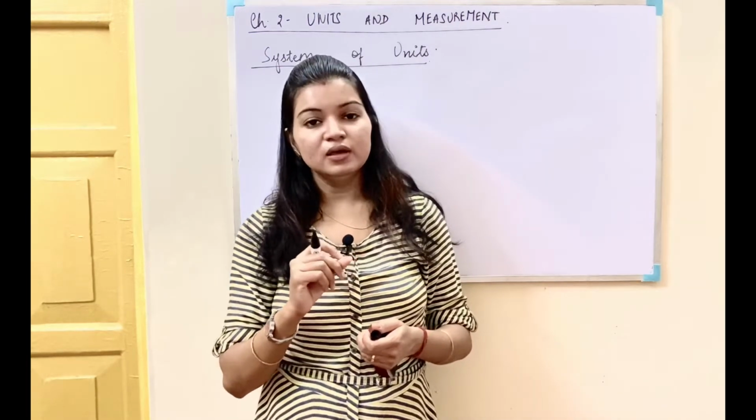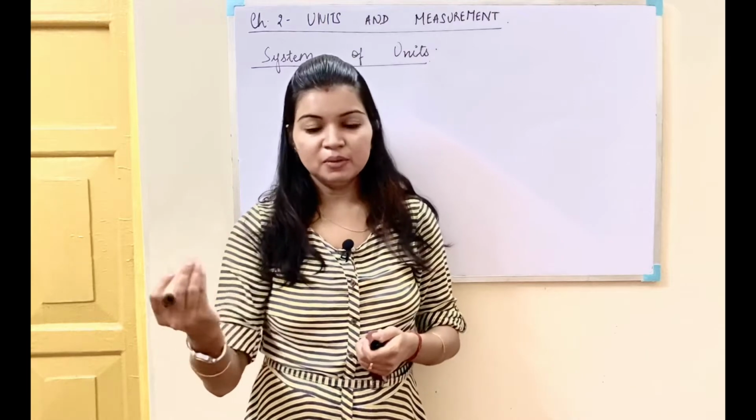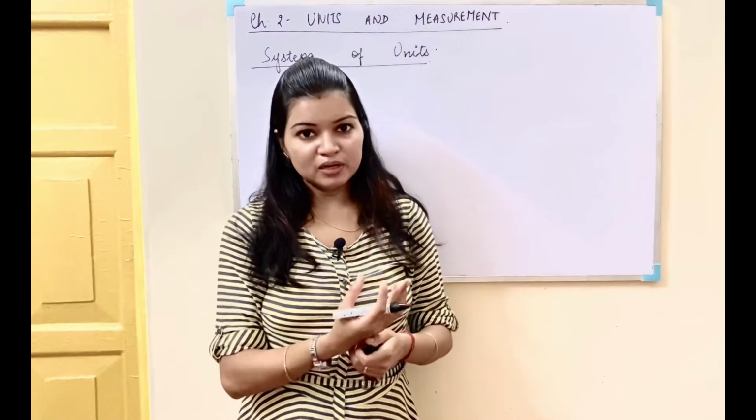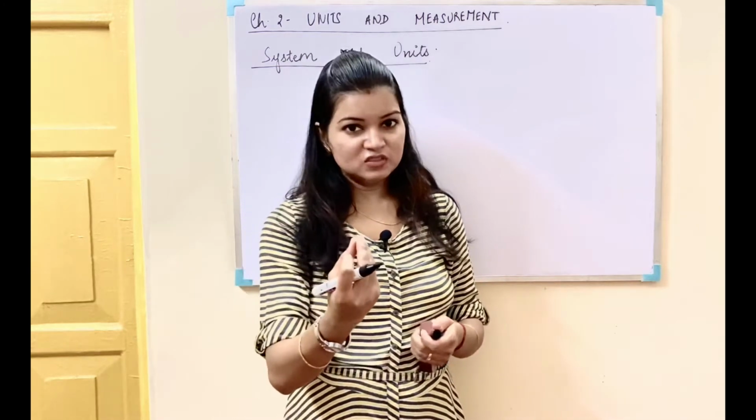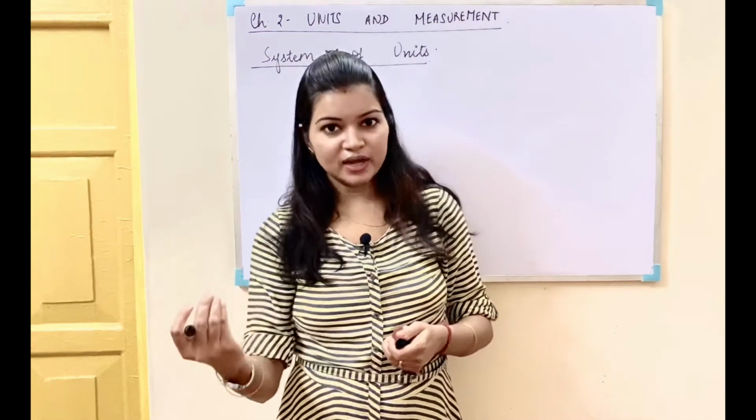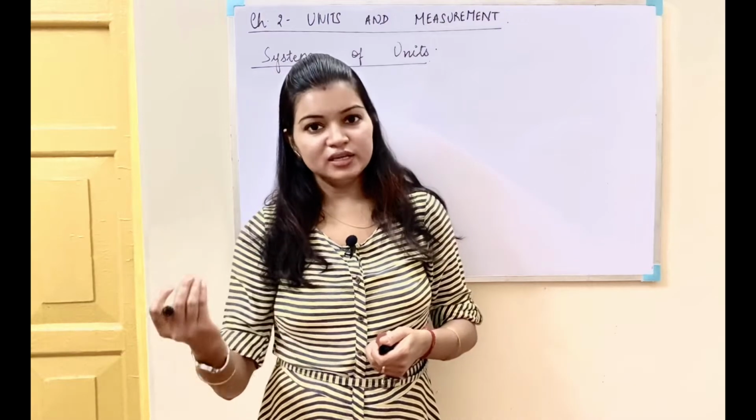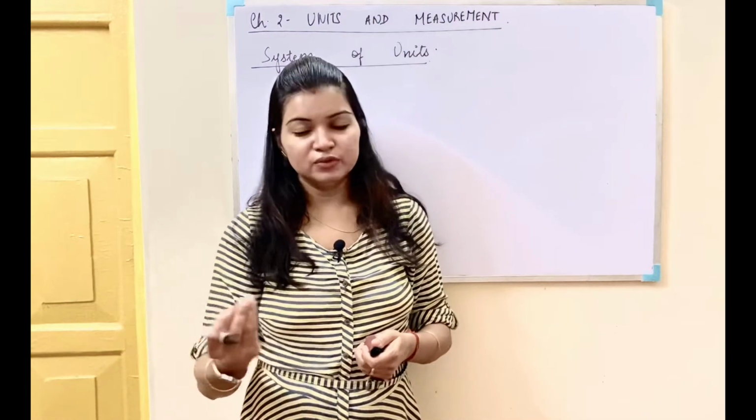For example, length, time, mass, these will all be the fundamental physical quantities. The units will be the fundamental units. If we have to express the speed, we write it as distance upon time, so it will be L upon T, so it will be a derived unit.